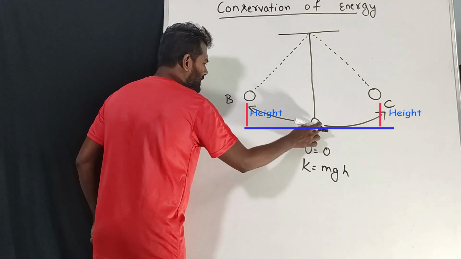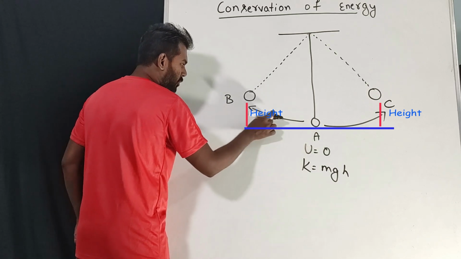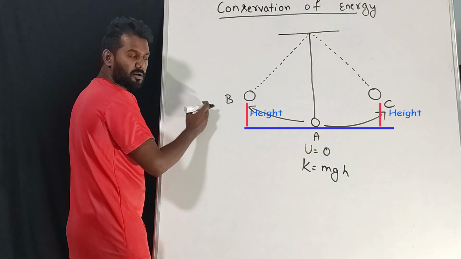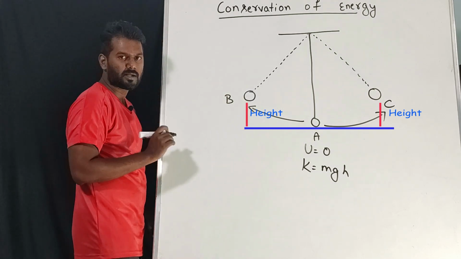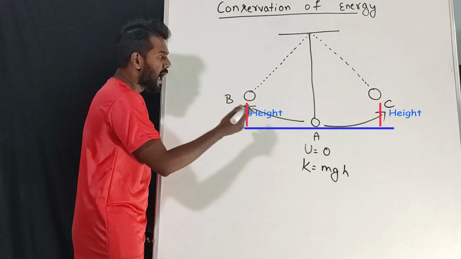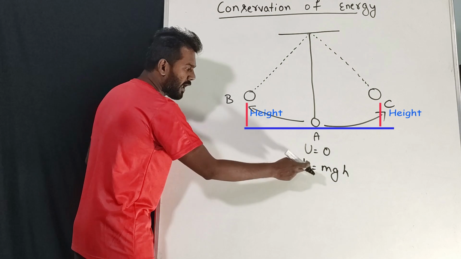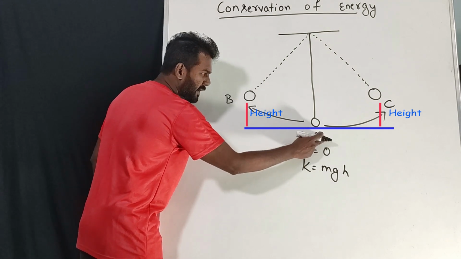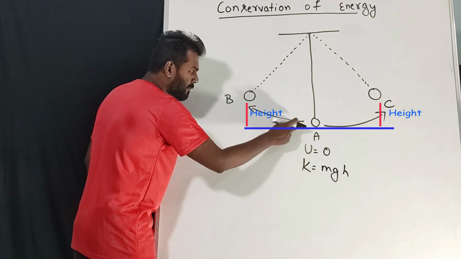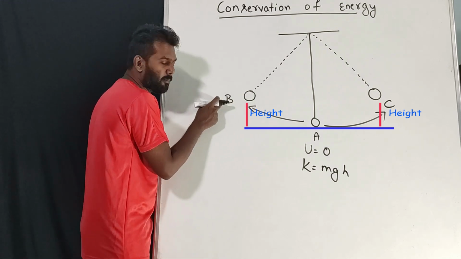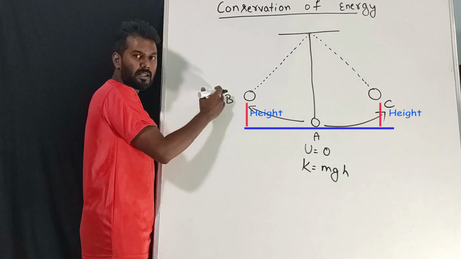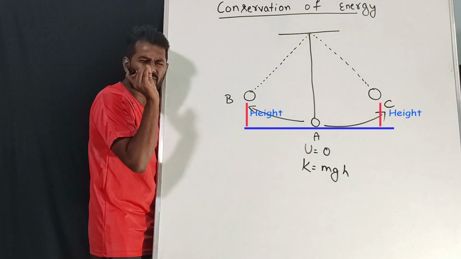Now when this pendulum starts oscillating towards the left side, the height will keep on increasing, correct? As the height increases, the maximum kinetic energy that we have will keep on being converted into potential energy. When it reaches point B, the left extreme end, for a fraction of a second